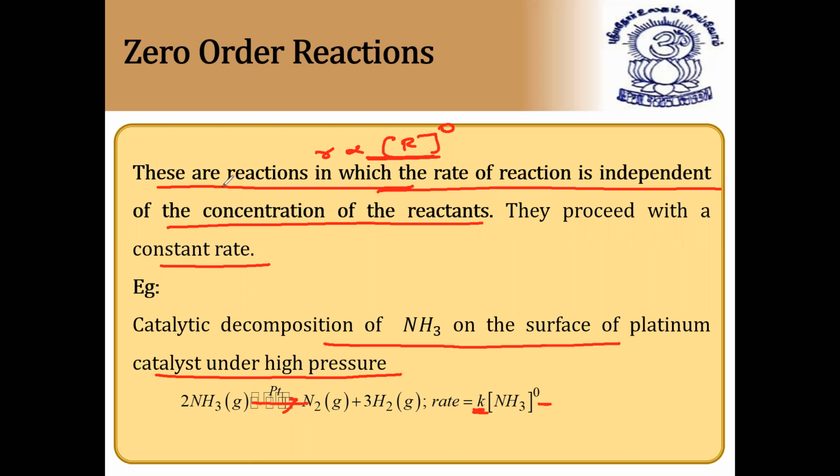What are zero order reactions? These are the reactions in which the rate of reaction is independent of the concentration of reactants. If you take the plot between concentration of reactants and time, it is independent of the concentration of reactants. This graph represents zero order because there is no decreasing or increasing. I hope it is clear.